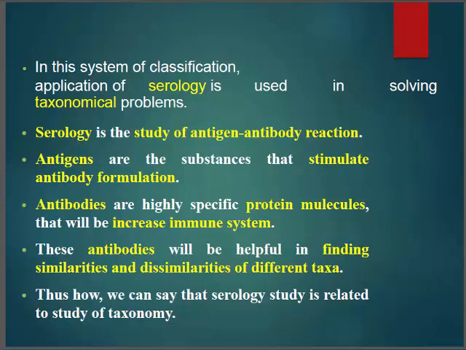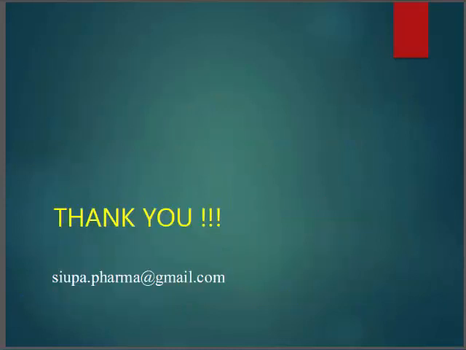So what are antigens? These are substances which stimulate antibody formation. And what are antibodies? These are highly specific protein molecules which increase the immune response. These antibodies are helpful in finding out similarities and dissimilarities of different taxa. So we can say the serology study which is related to the study of taxonomy is called serotaxonomical classification. Thank you.